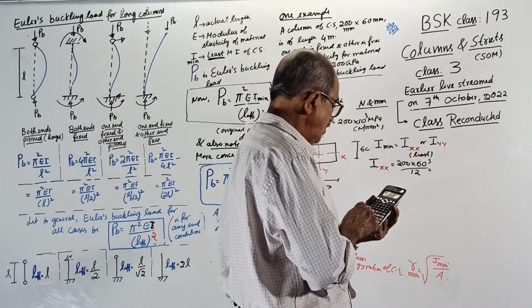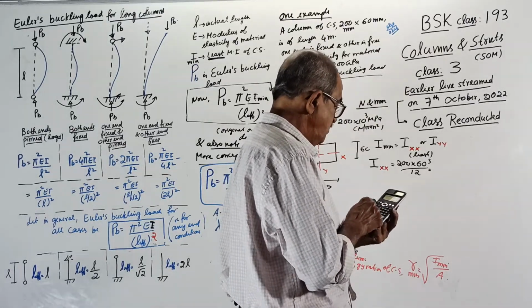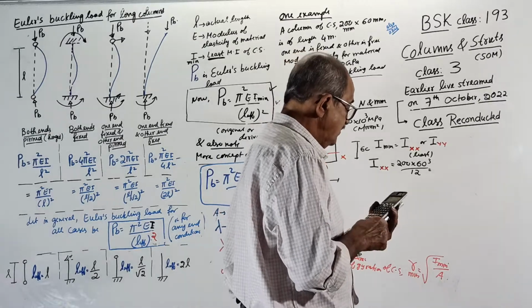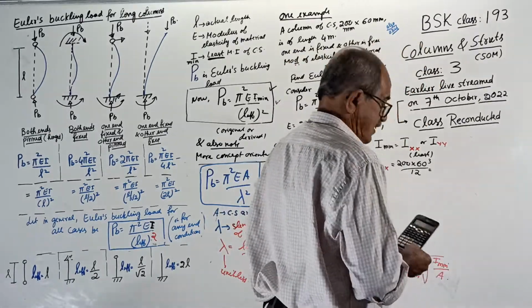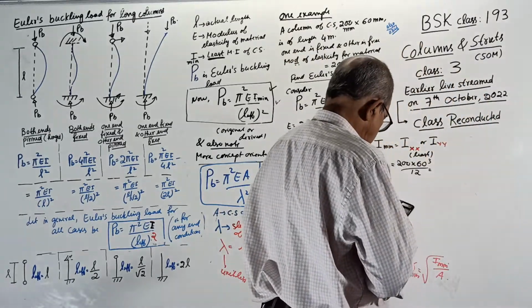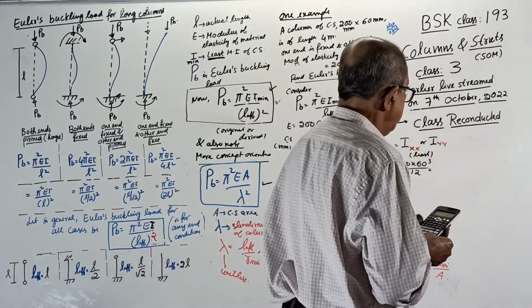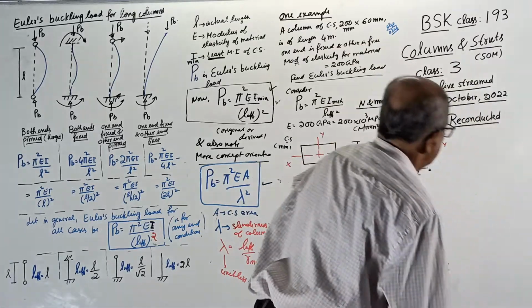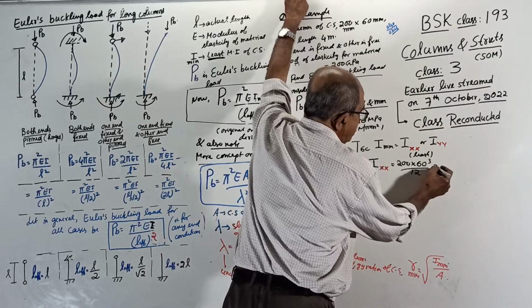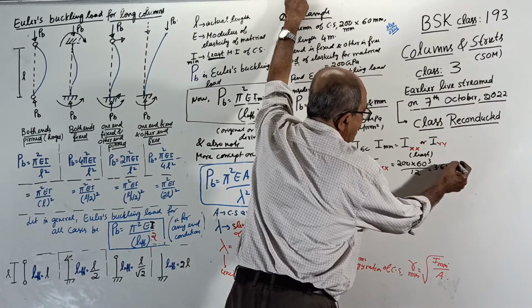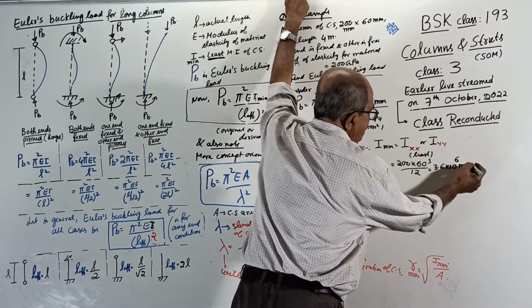200 into 60 cube divided by 12 is 3.6 times 10 to the power 6. Correct? Yes, it is 3.6 times 10 to the power 6 millimeter power 4.